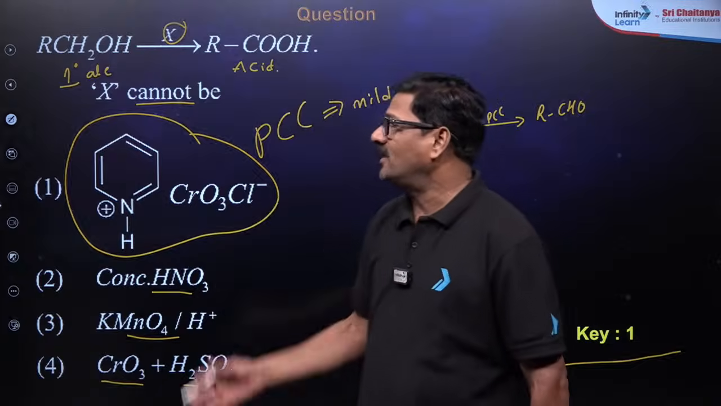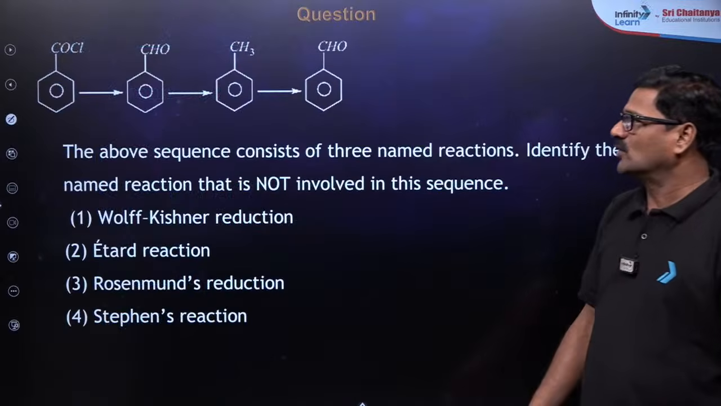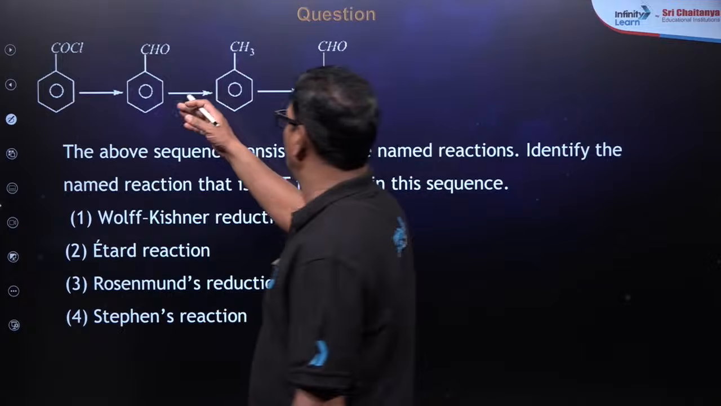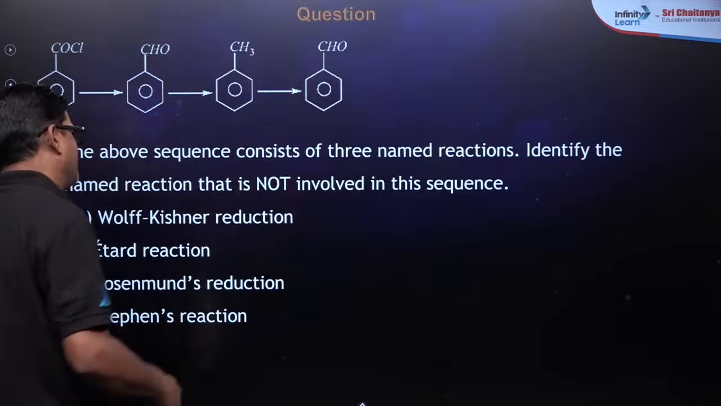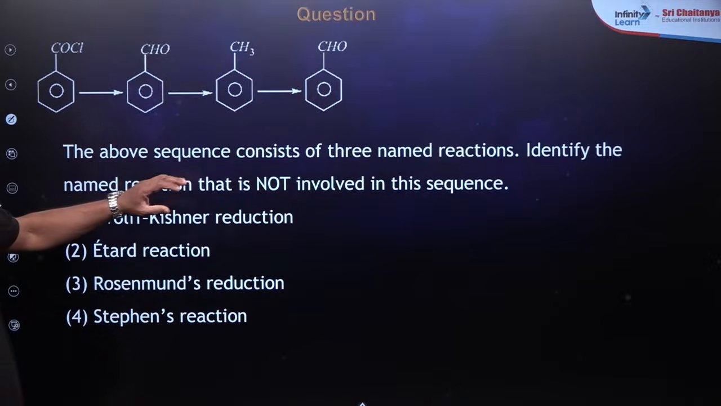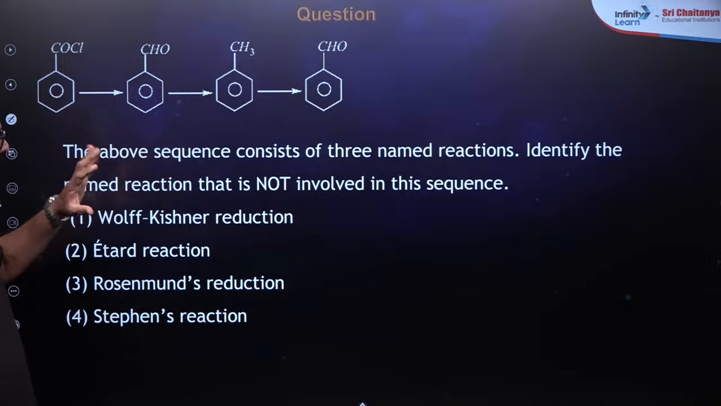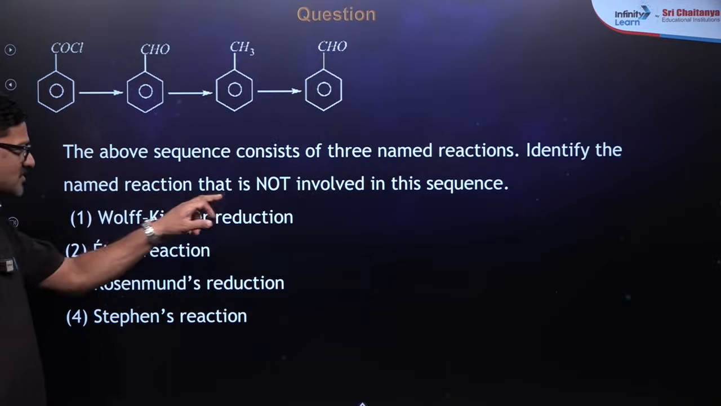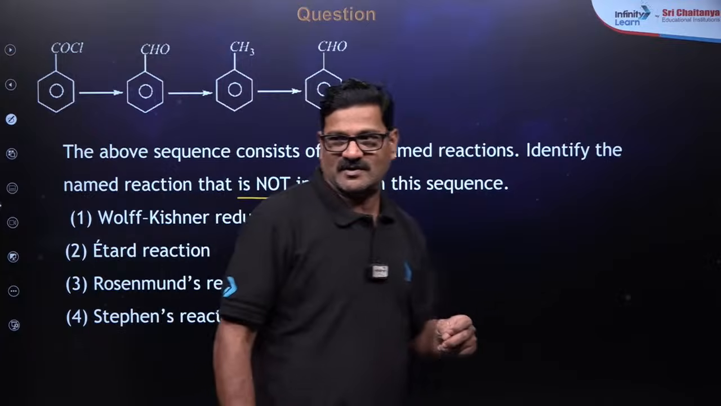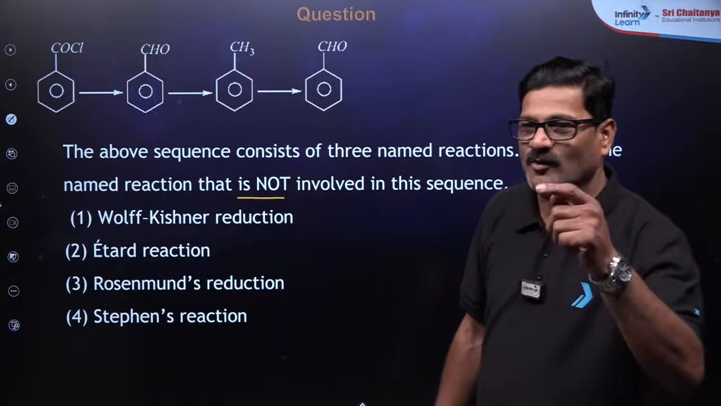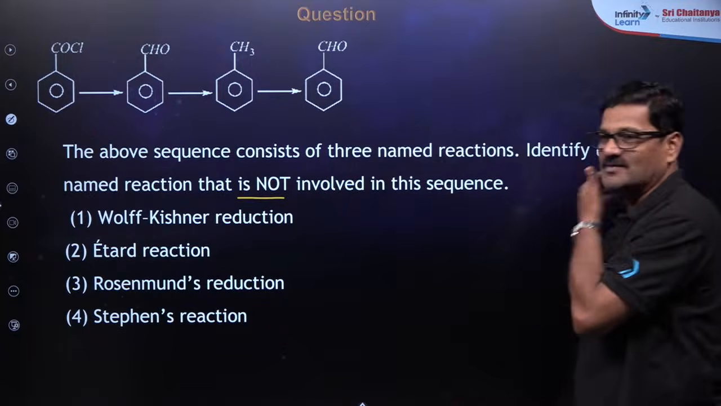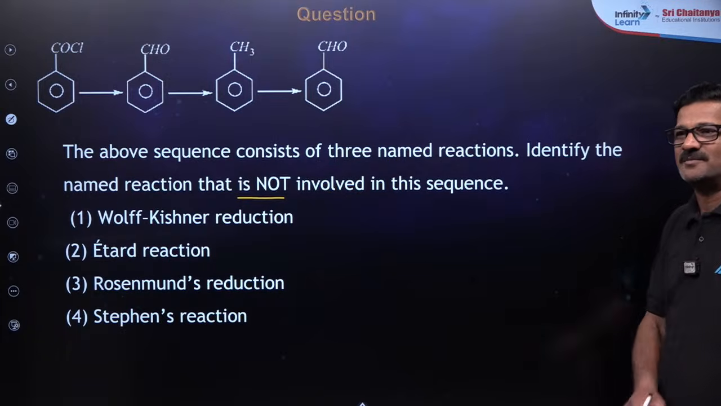Okay. And one more question, beta, with COCl, CHO, CH3CHO and so on. The above sequence consists of 3 named reactions. Identify the named reaction that is not involved in the sequence. So I want you to give the answers in the sequence. Come on, hurry up, beta. Pradeep Singh, Sahil.